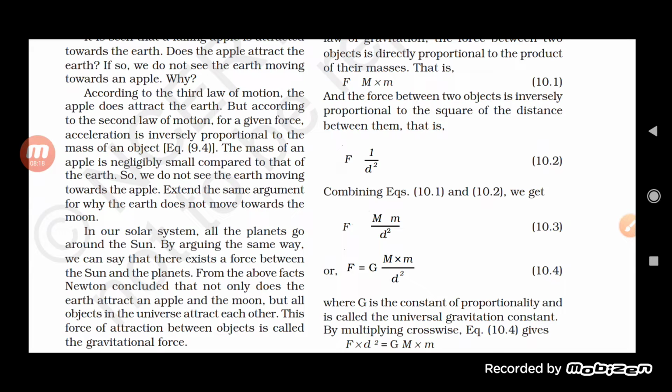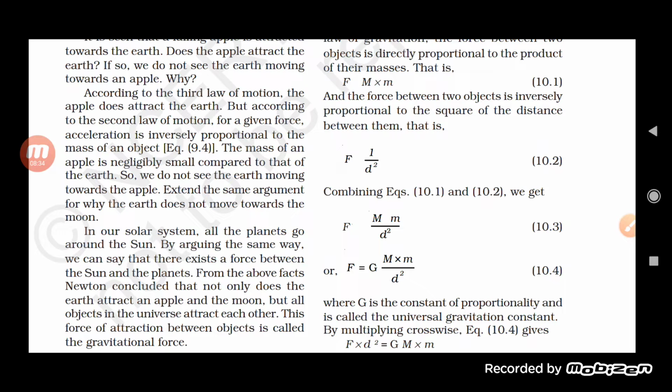When we combine them together, we get that force is directly proportional to capital M small m upon D square.